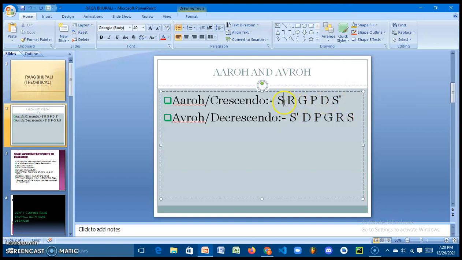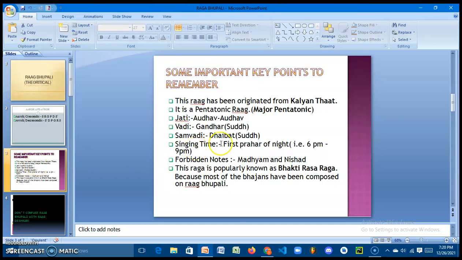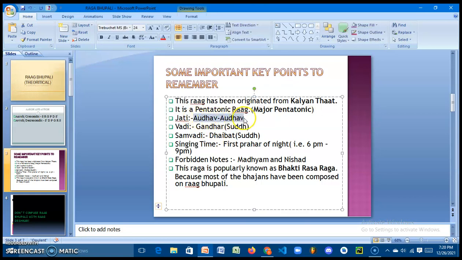These and these are common here. So due to 5 notes in both crescendo and decrescendo, we can say that the jati of Rag Bhupali is Aurav Aurav.